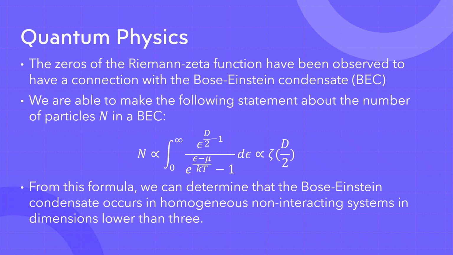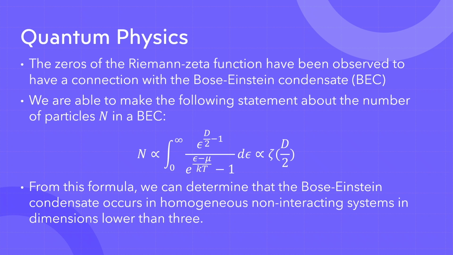I was able to find out that you can actually make the following statement on the number of particles in a Bose-Einstein condensate. It might look a bit scary, but this can tell us a lot about how a Bose-Einstein condensate forms and the conditions necessary. The main thing that this equation tells us is that a Bose-Einstein condensate cannot form in dimensions lower than 3.